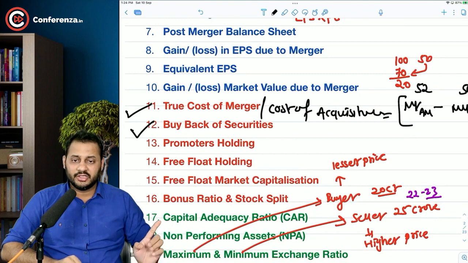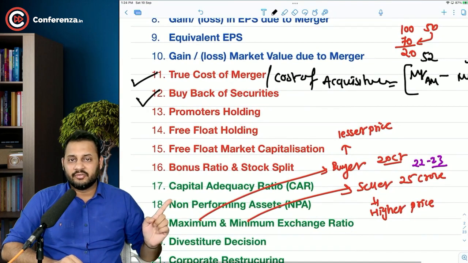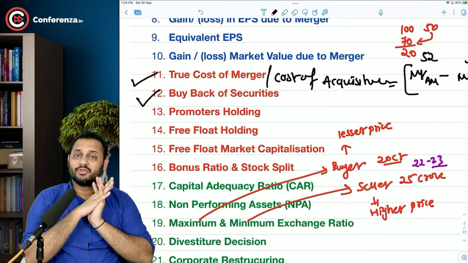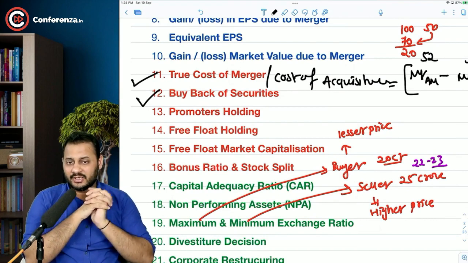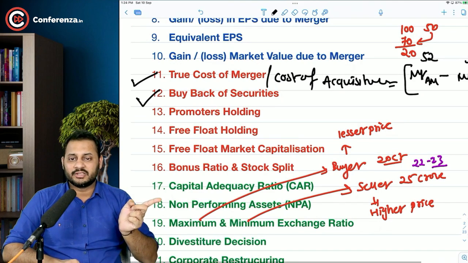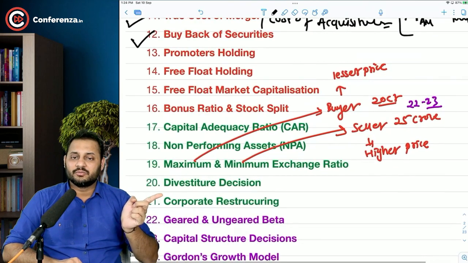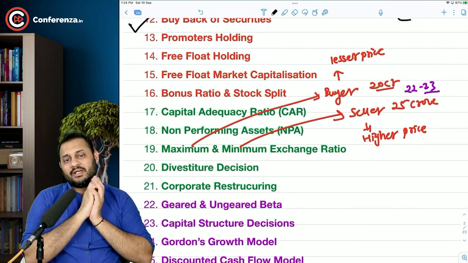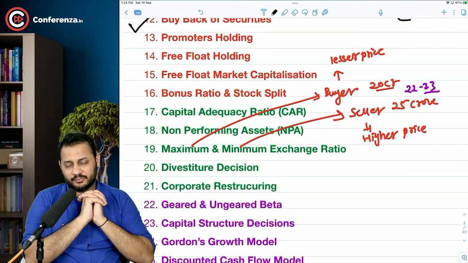We have officially entered the third phase, which is the most important and the most difficult phase of our chapter, and you might have realized that by this question itself. Capital adequacy ratio, non-performing assets. Now we are going to solve some questions on maximum and minimum exchange ratio, while selling the company or buying the company.